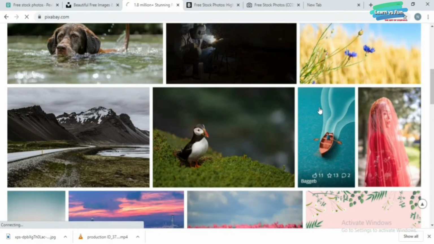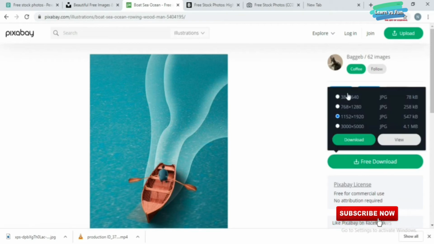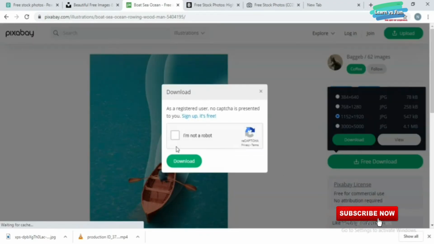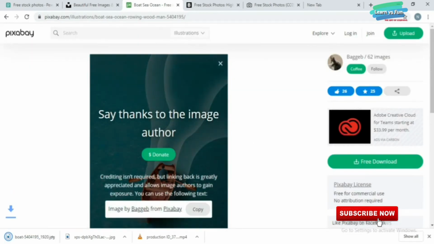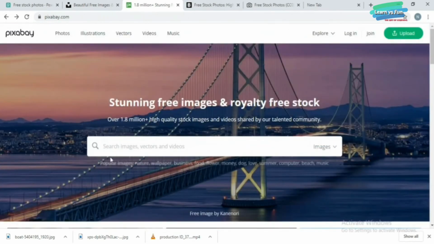So if you like the image, just click on the image and click on the free download. Here you can also download based on the sizes you want. So I'm going to download this. Similar to pexels.com, if you want to donate to the author, you can donate, or else you can just click the cross mark and you can go back. So in this way you can download pictures in Pixabay.